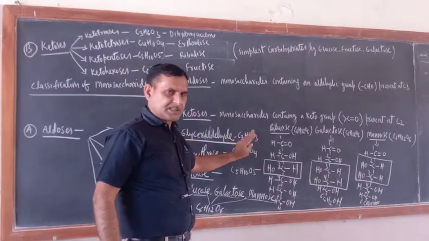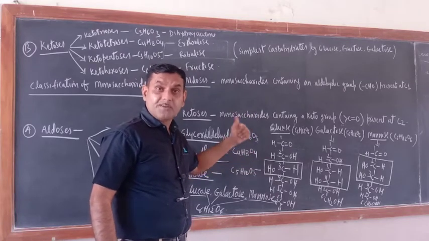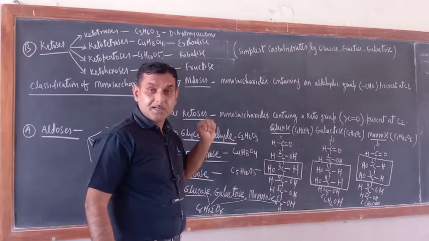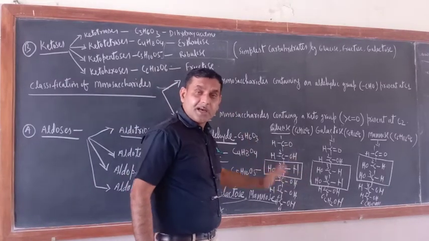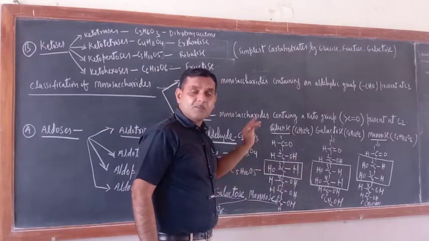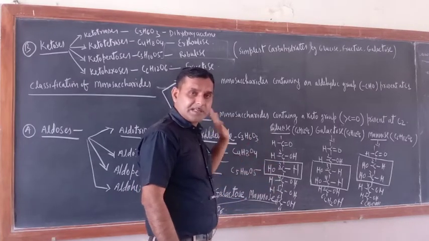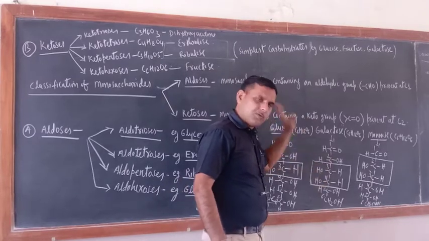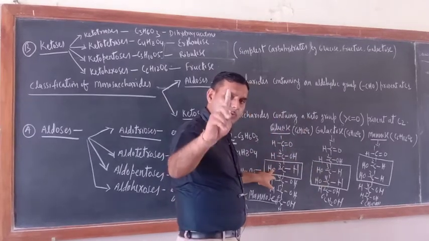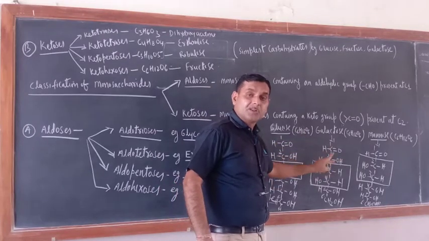Rest means just compare. At carbon number 3 in glucose, the configuration is different. Why? OH is on the left hand side, H is on the right hand side. In all the rest of the carbon atoms, OH is on the right hand side and H is on the left hand side. In galactose, it is at carbon number 3 and 4. In glucose, only at carbon number 3. But in galactose, at carbon number 3 and 4.